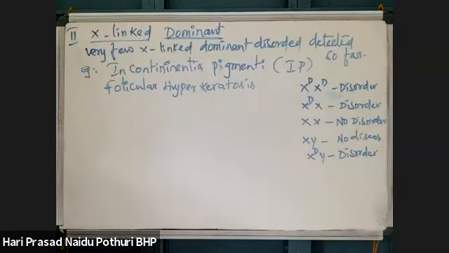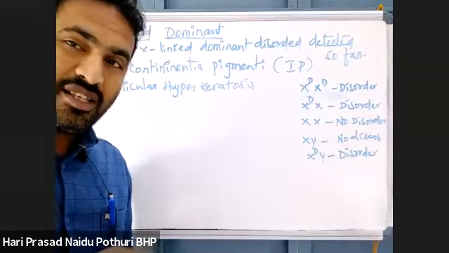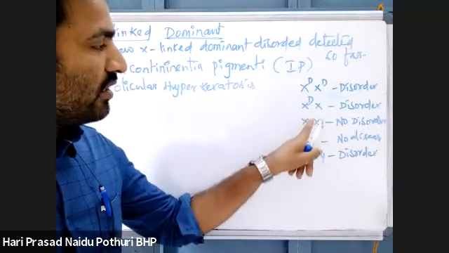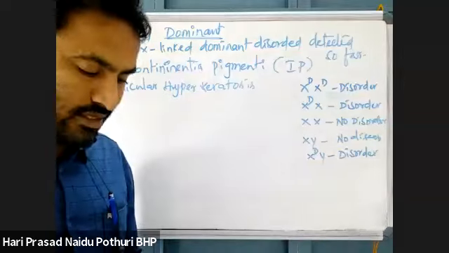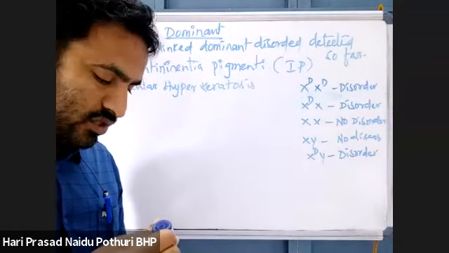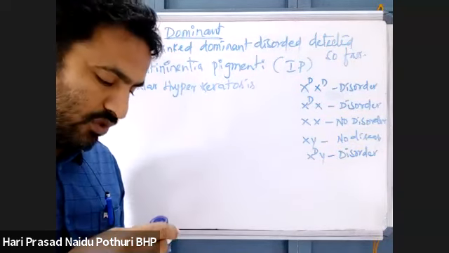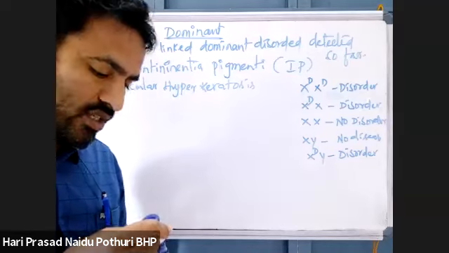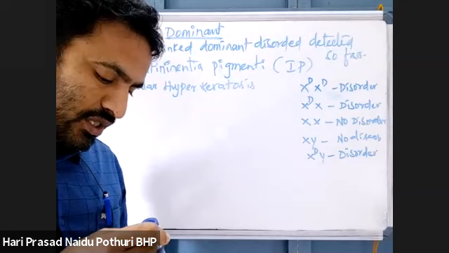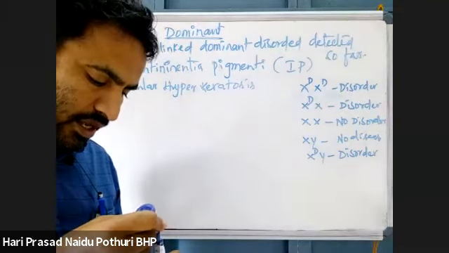In recessiveness, one allele alone does not show the disease. Only if both are recessive is the disease shown, because recessive disorders develop due to recessive mutation. If both genes are recessive, then only there is no expression of the character.